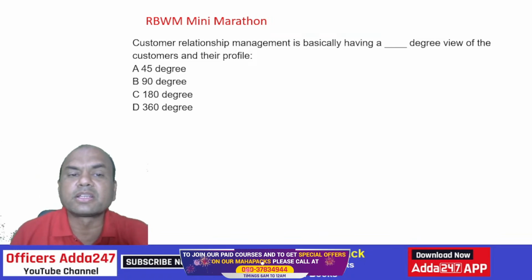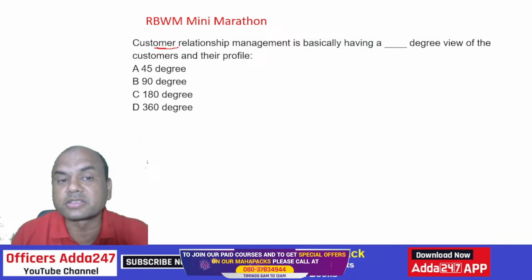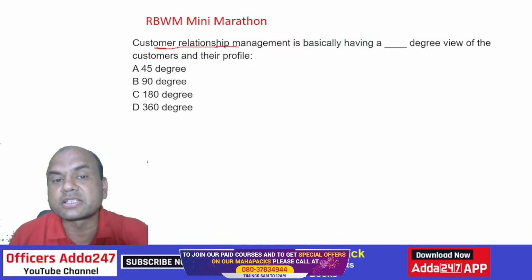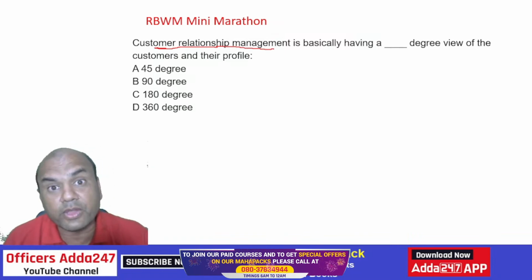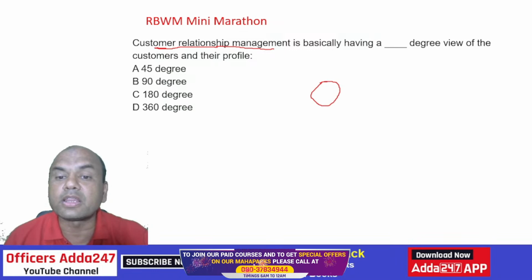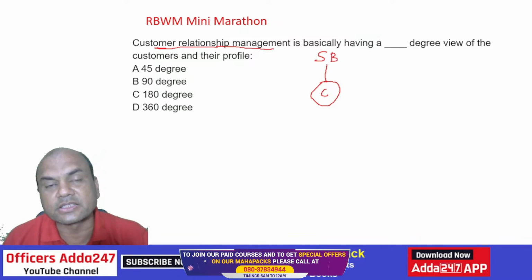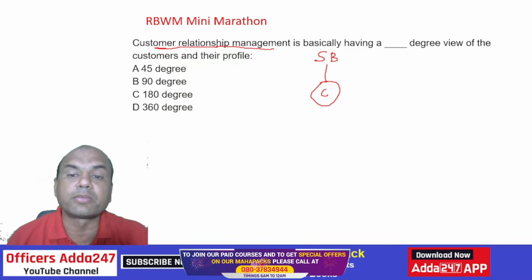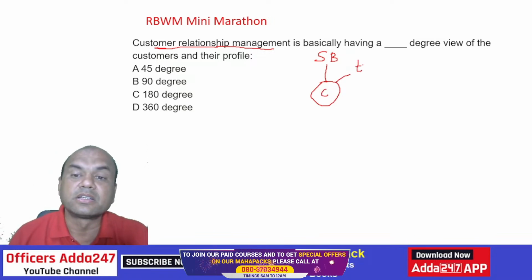What is CRM? CRM is a software. Remember, CRM is customer relationship management. It's a software nowadays used in the banks. It checks the customers from all the angles. If this customer has, let's say, a savings account with you, CRM tracks this customer on the basis of, number one, transactions: what type of transactions the customer does.